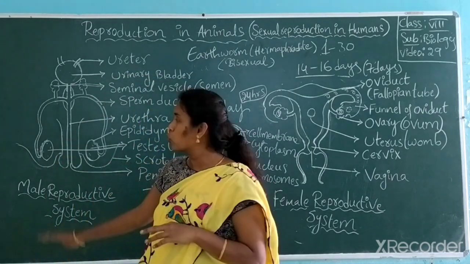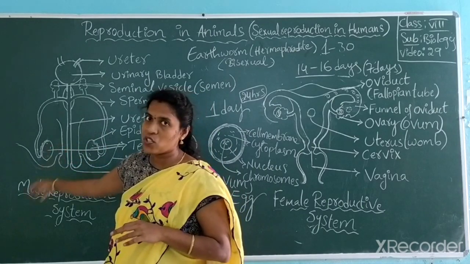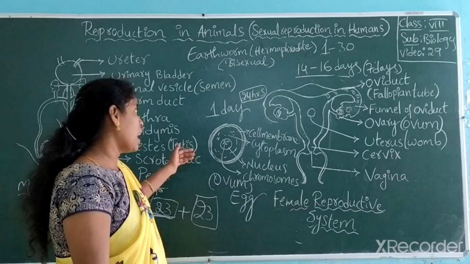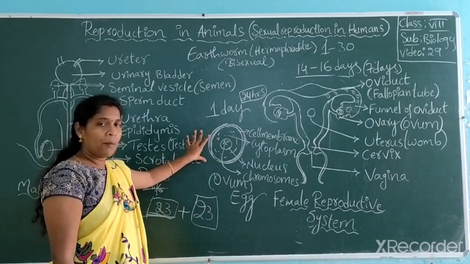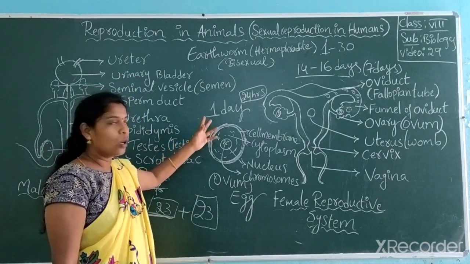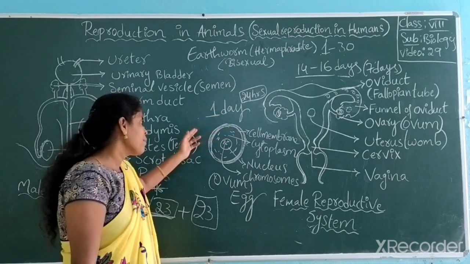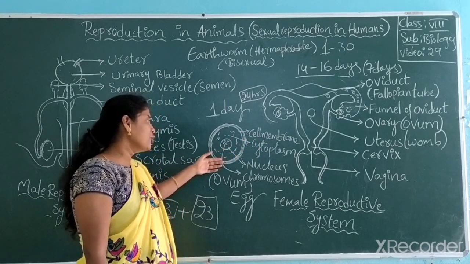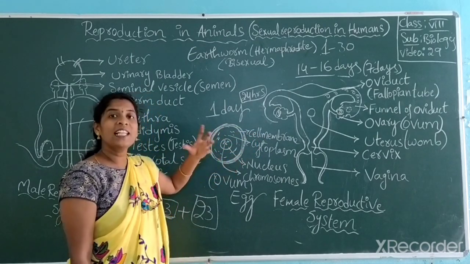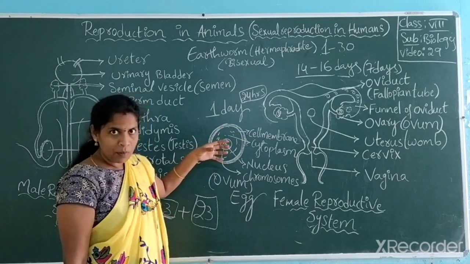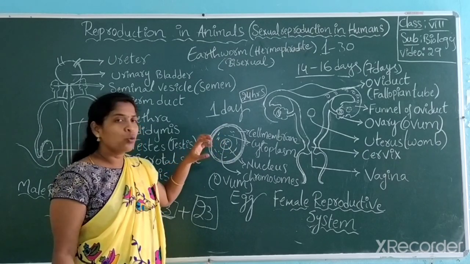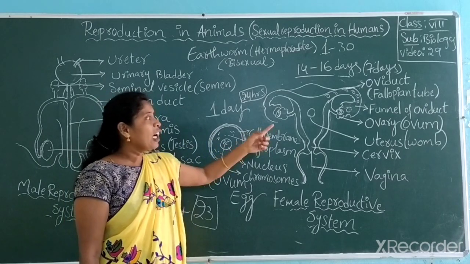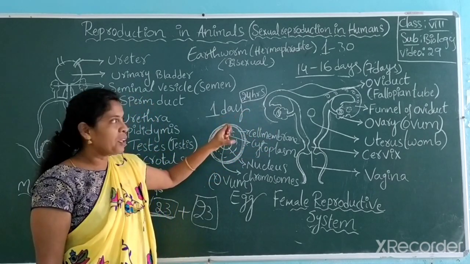Here I told you two things. One is the male reproductive system. The other one is the female reproductive system. Got it? So in that I just now told you about the ovum, whose lifespan is 1 day or 24 hours, and which generally has a cytoplasm, cell membrane, and nucleus with chromosomes. Outermost it has a jelly-like coat which protects the ovum and keeps the ovum always moving freely without any problem. And it is produced from the ovary and captured by the funnel.